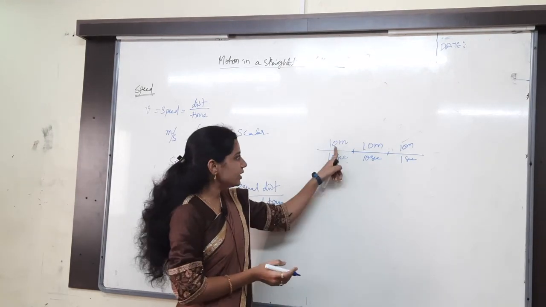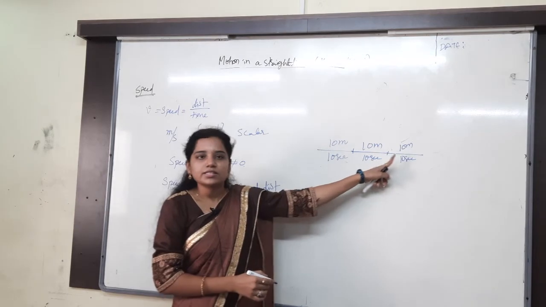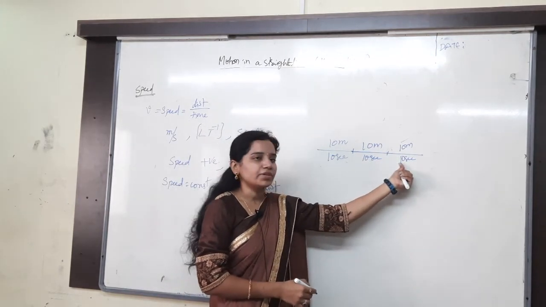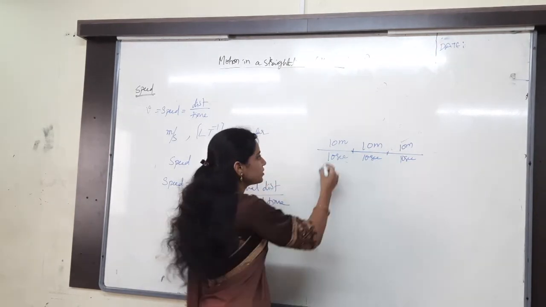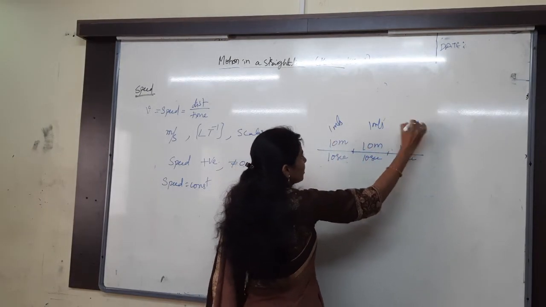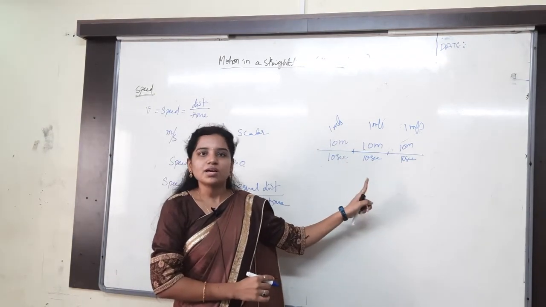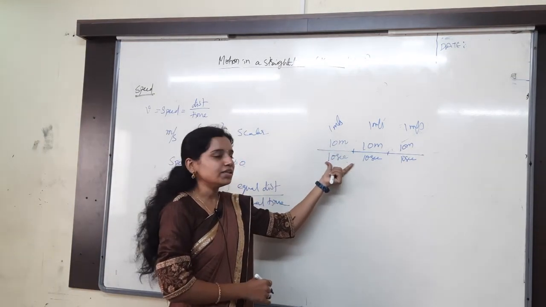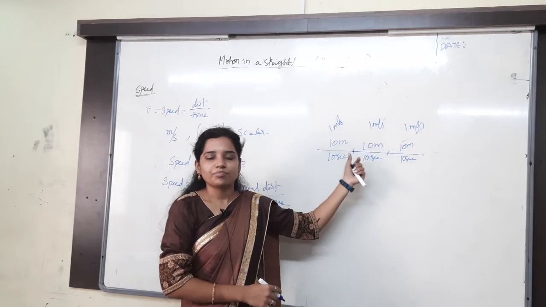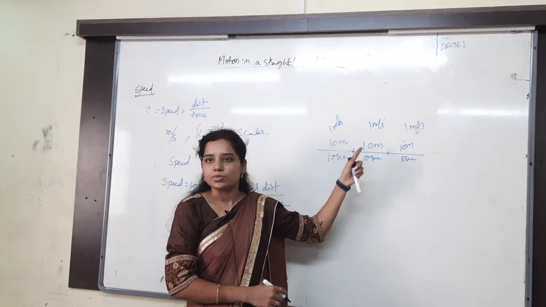Nothing but equal distances in equal intervals of time. So wherever you see, we are getting 1 meter per second, 1 meter per second, 1 meter per second. It is not changing. Uniform speed is nothing but it should cover equal distances in equal intervals of time. That we call as what? Uniform speed. The body is said to be in uniform speed.